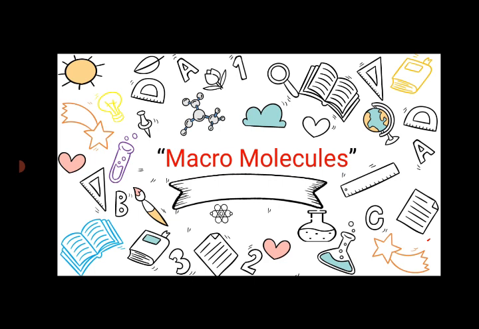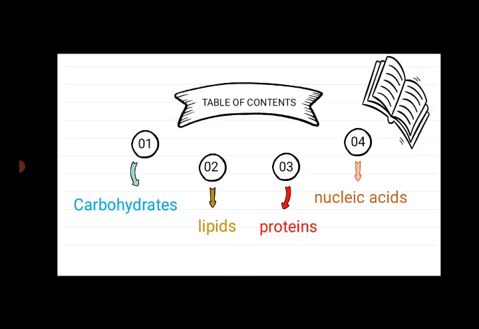We start with the first lesson, macromolecules. Types of macromolecules in the human body: carbohydrates, lipids, proteins, and nucleic acids.